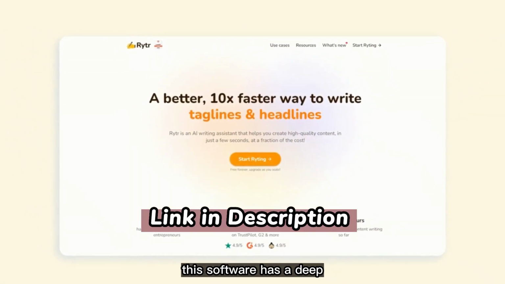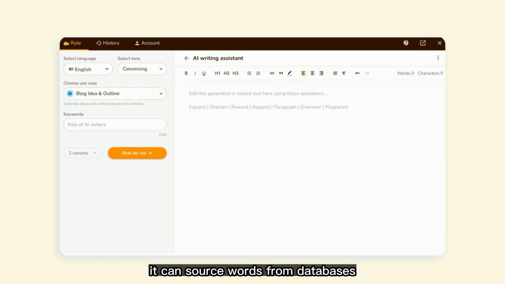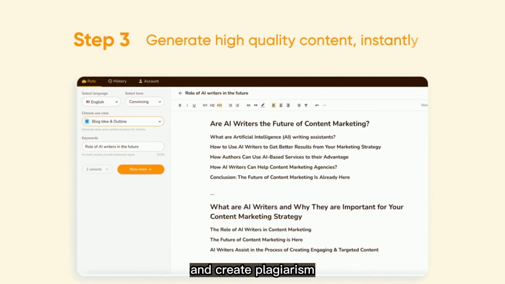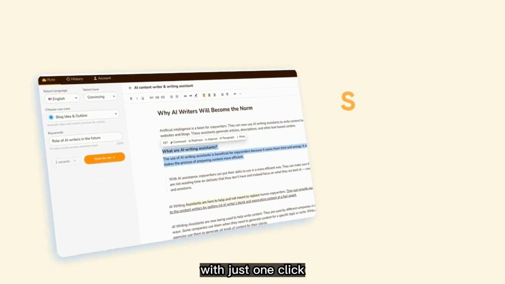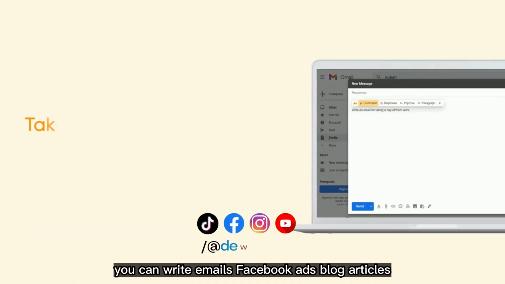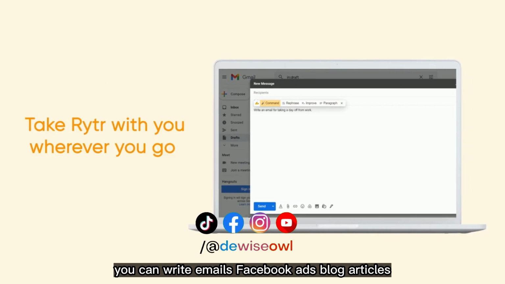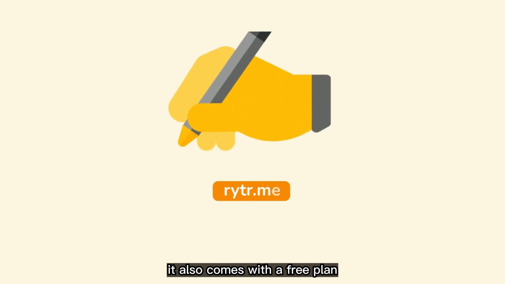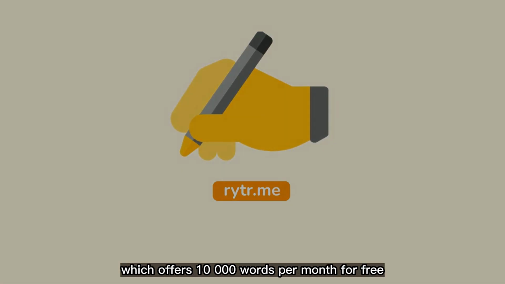This software has a deep understanding of language models. It can source words from databases online for text prediction capabilities and create plagiarism-free articles in your preferred style with just one click. You can write emails, Facebook ads, blog articles, blog headlines and titles, and product descriptions. It also comes with a free plan which offers 10,000 words per month for free.